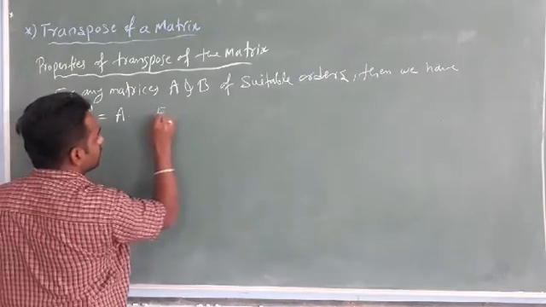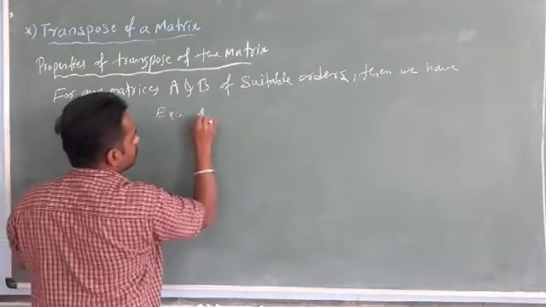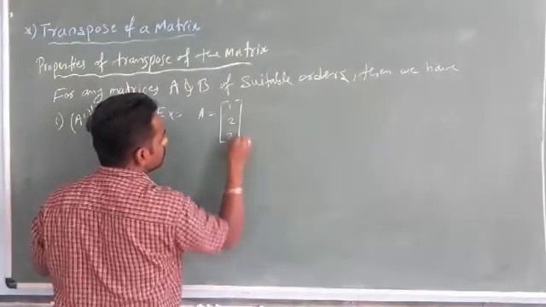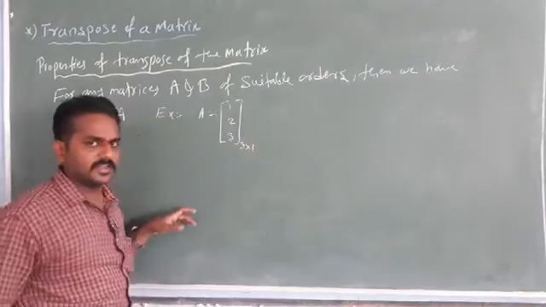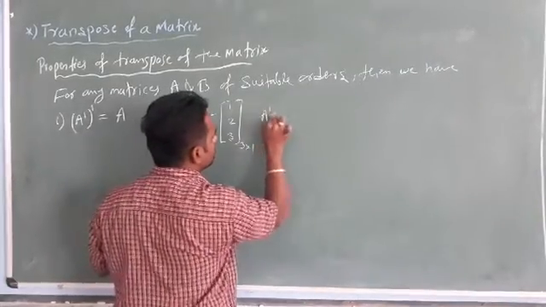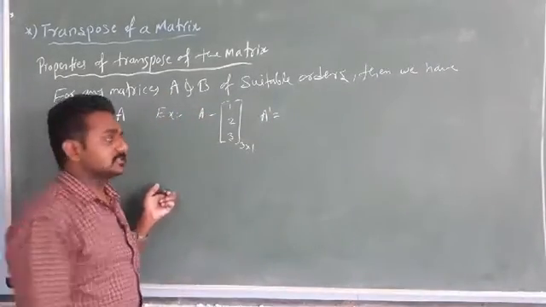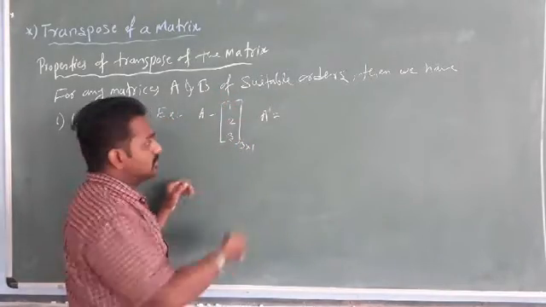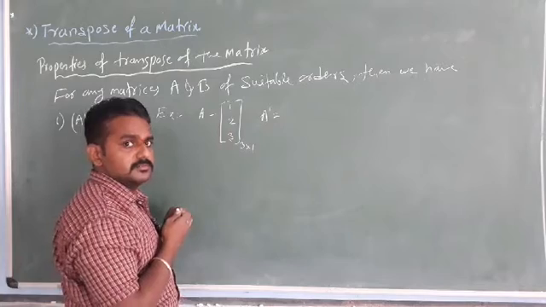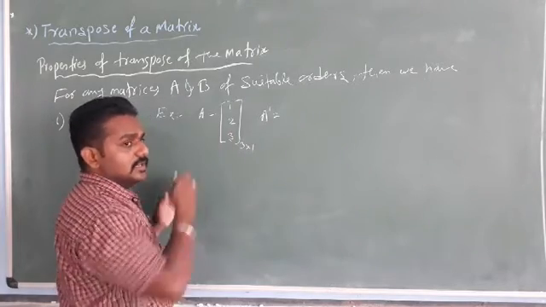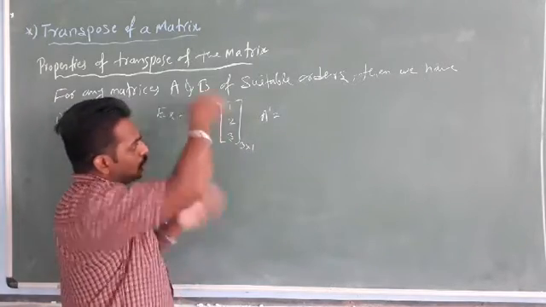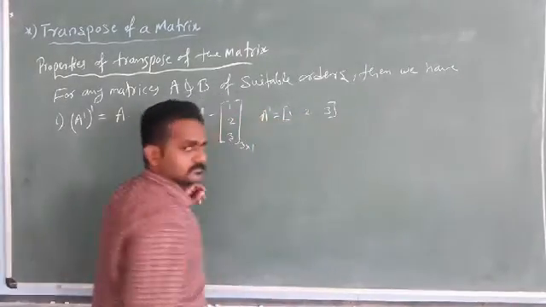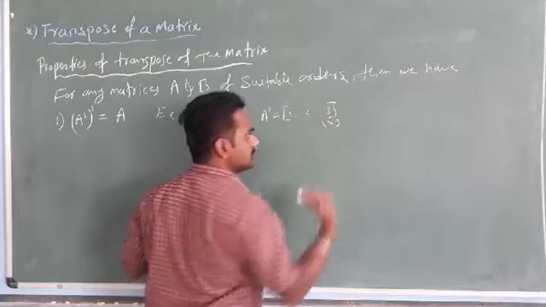See, an example I will write here. Example: A equals 1, 2, 3. It is 3 by 1. Now a column matrix is there. So I will apply transpose, that is A dash. What does it become? Rows become columns and columns become rows. This is a single column matrix, so the column becomes a row. So it becomes 1, 2, 3. So it becomes 1 by 3.